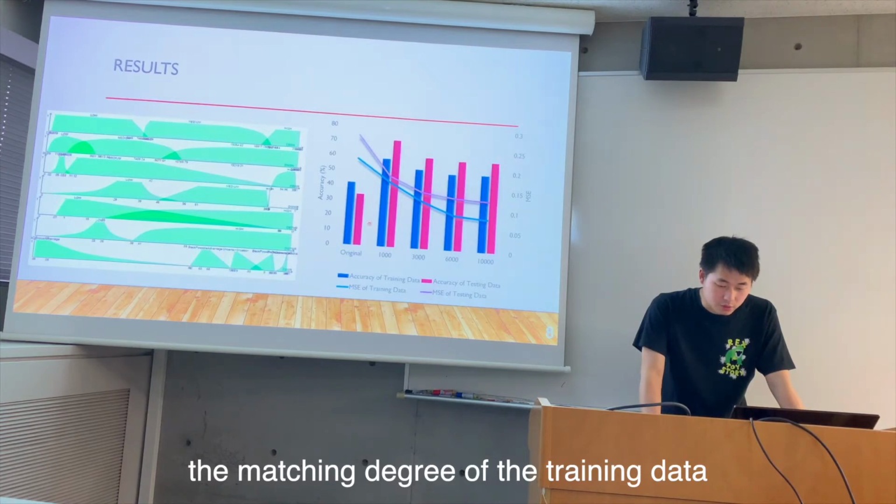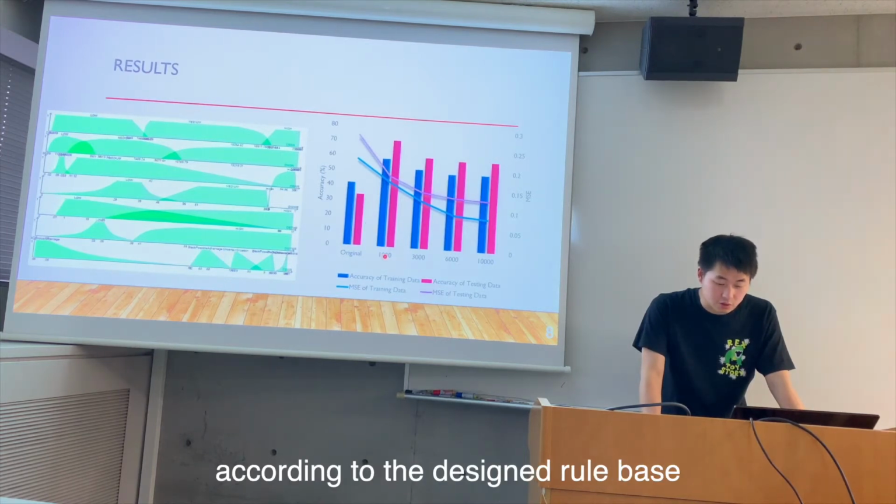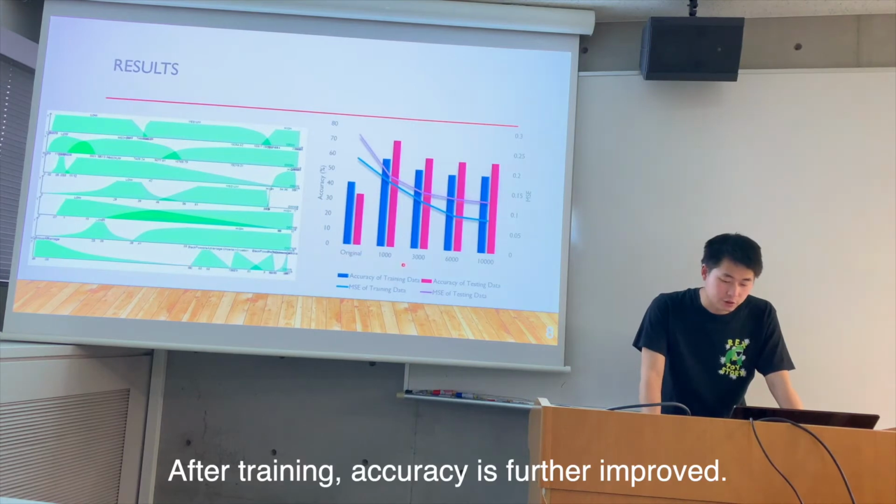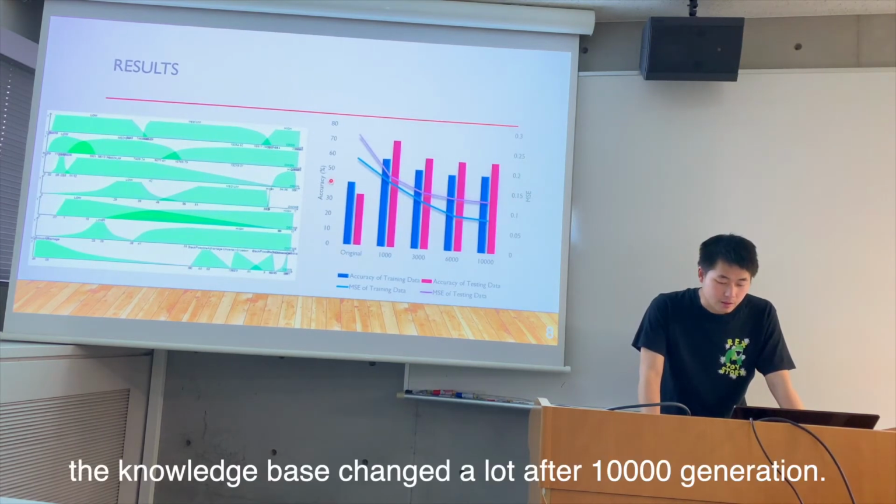The matching degree of the training data according to the designed rule base can reach more than 40% without training. After training, accuracy is further improved. The knowledge base changed a lot at 10,000 generations.